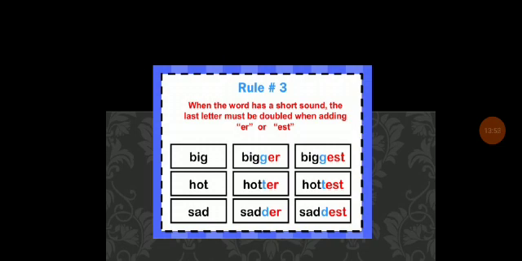For example, big changes into comparative: we add the extra g, and as usual er. So when the word has a short sound, the last letter must be doubled when adding er or est. Big, bigger, biggest. Hot, hotter, hottest. Sad, sadder, saddest.